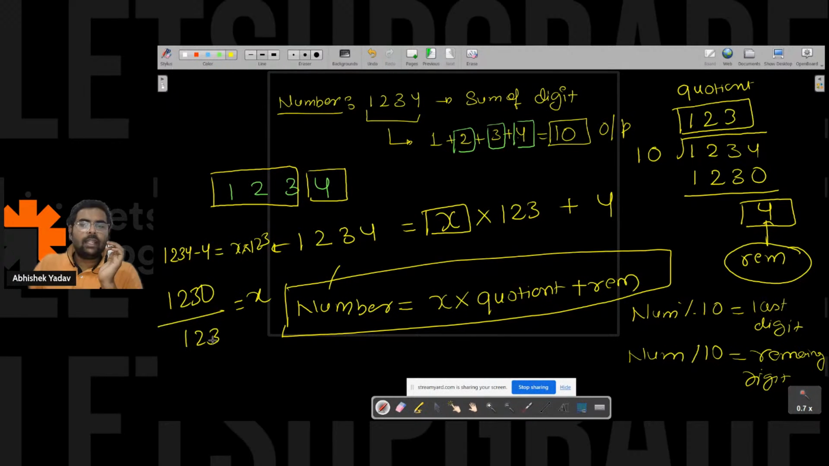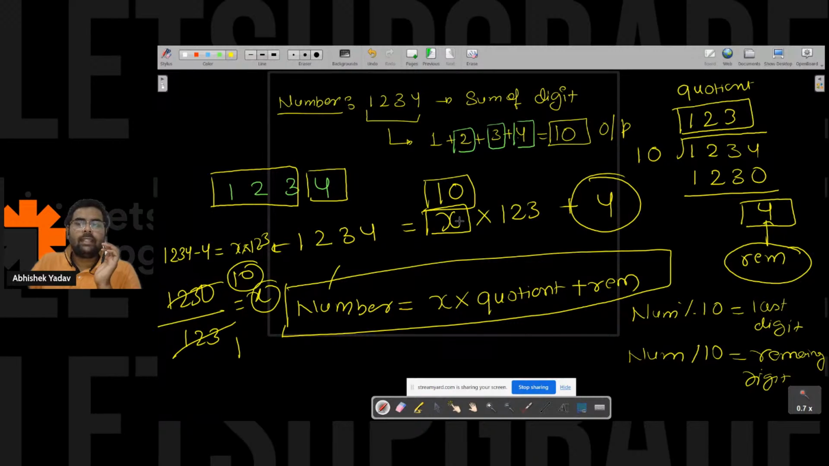So here I will get 10. So the value of x is 10. If the value of x is 10, then I can get the remainder part and I can get the quotient part also. And I know that the remainder is representing the extracted digit, and the quotient is representing the remaining digit.